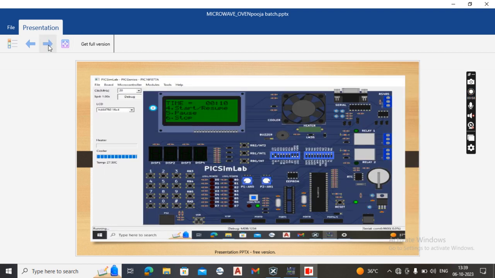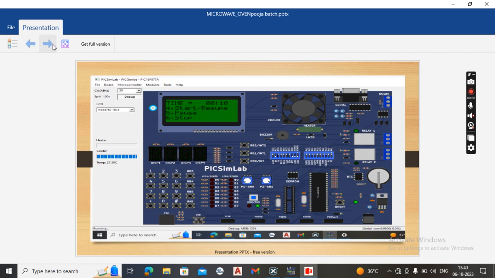Now we will see here, the time is set. After time setting, we have three options here. Key 4 will start the process. If we click 5, the overall process will be paused. Then with 6, the overall process will be stopped. With 4, we can continue or start the process. We will click the 4.